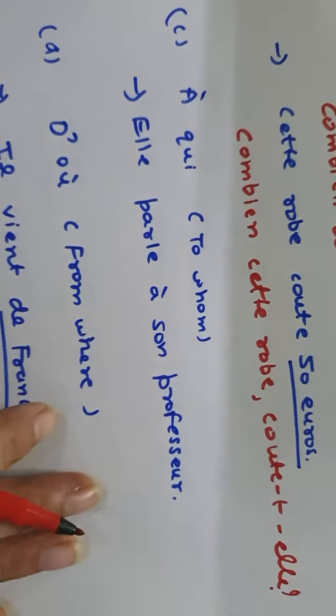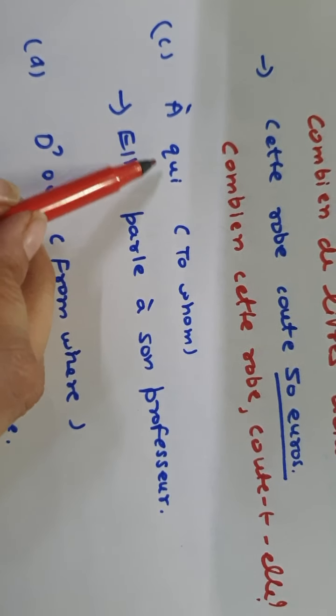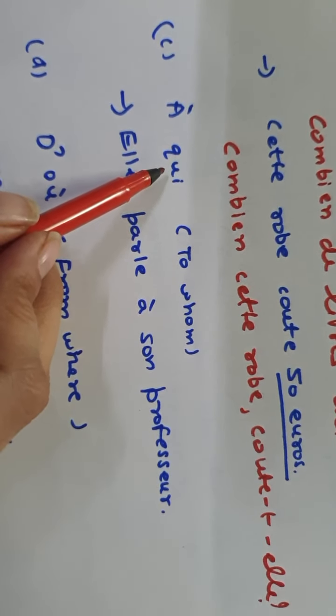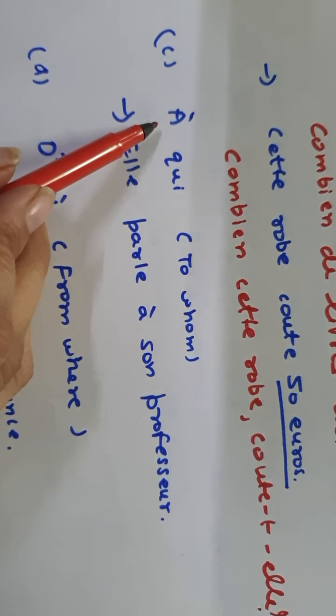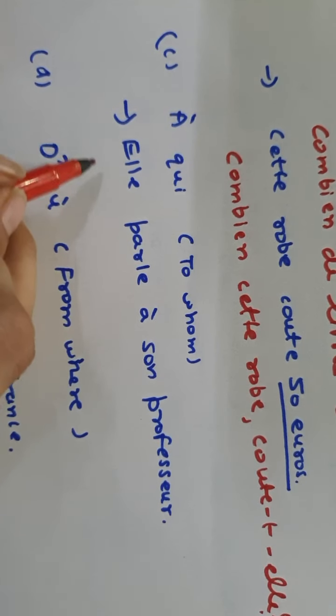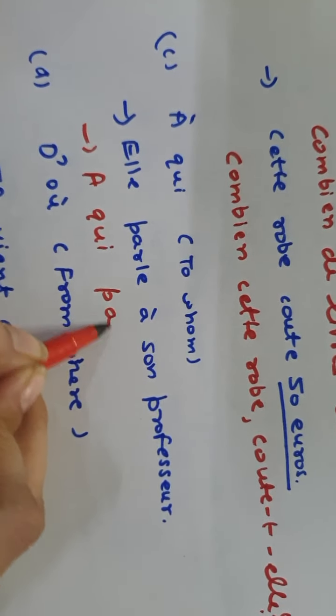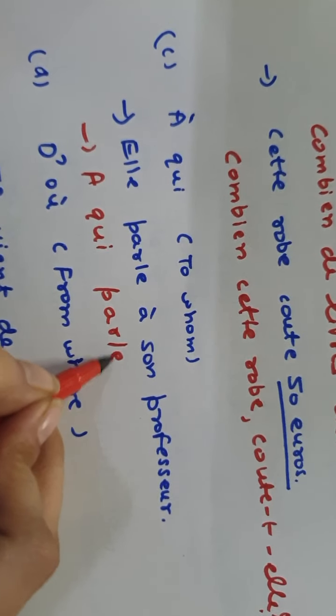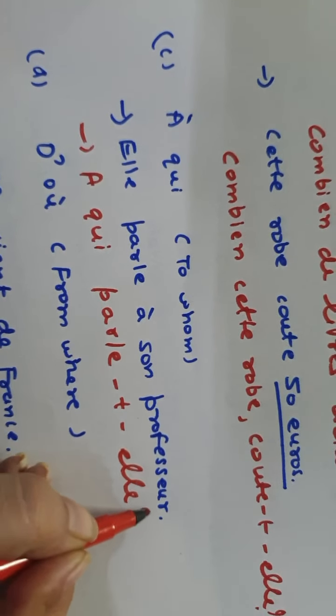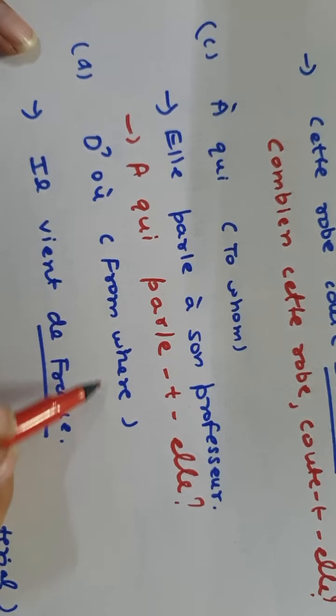Okay, and with qui, some questions can be used with a preposition like à qui, to whom. Elle parle à son professeur, you can simply ask the question à qui, to whom is she talking, à qui parle-t-elle. D'où, from where.